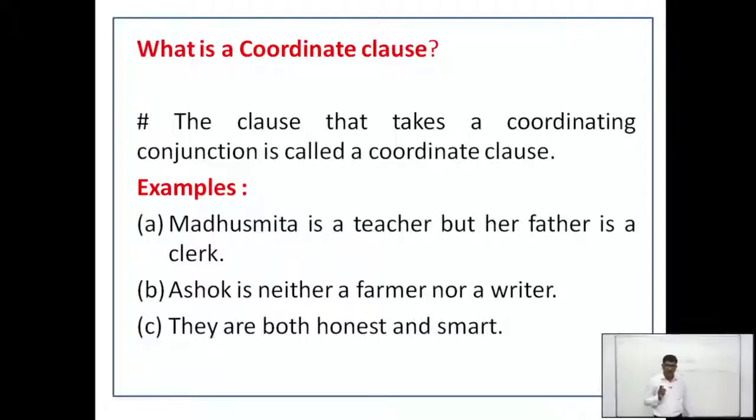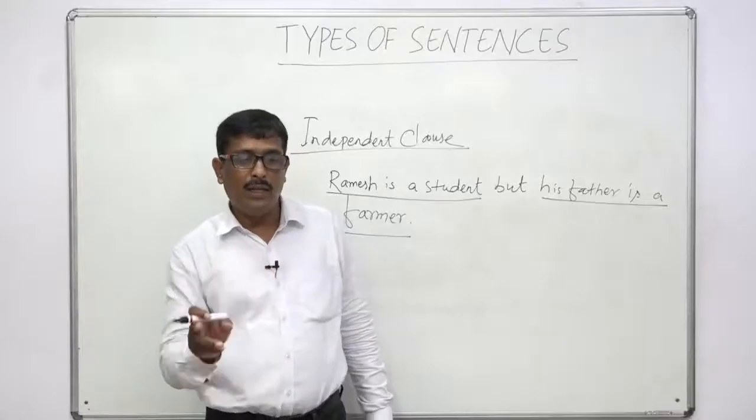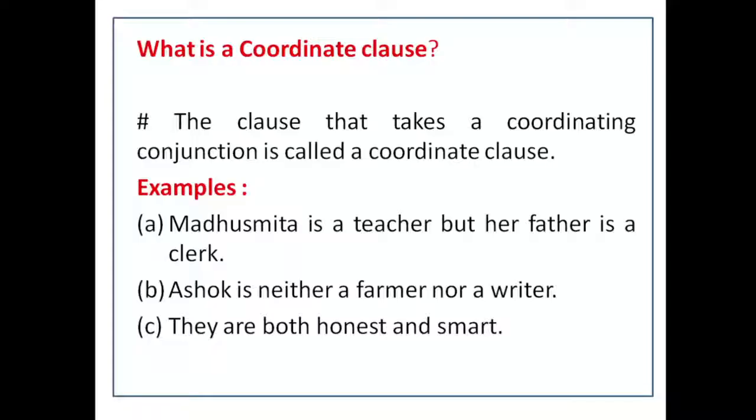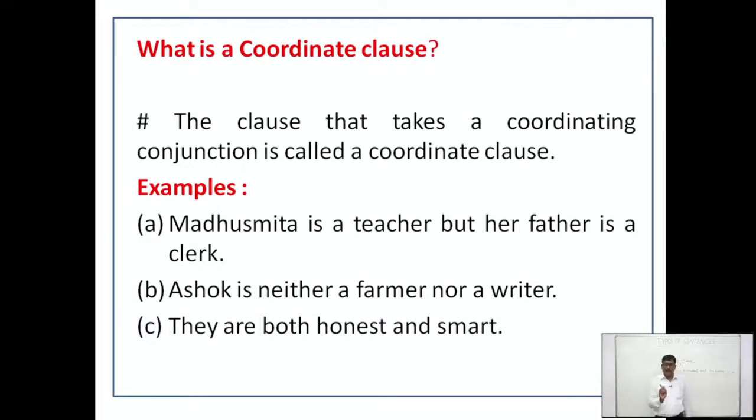So, what is a coordinate clause? The clause that takes a coordinating conjunction is called a coordinate clause. See some examples. Madhusmita is a teacher, but her father is a clerk. Madhusmita is a teacher is an independent clause. But her father is a clerk is a coordinate clause. Why? Because a coordinating conjunction, a coordinator, is used before the independent clause her father is a clerk.